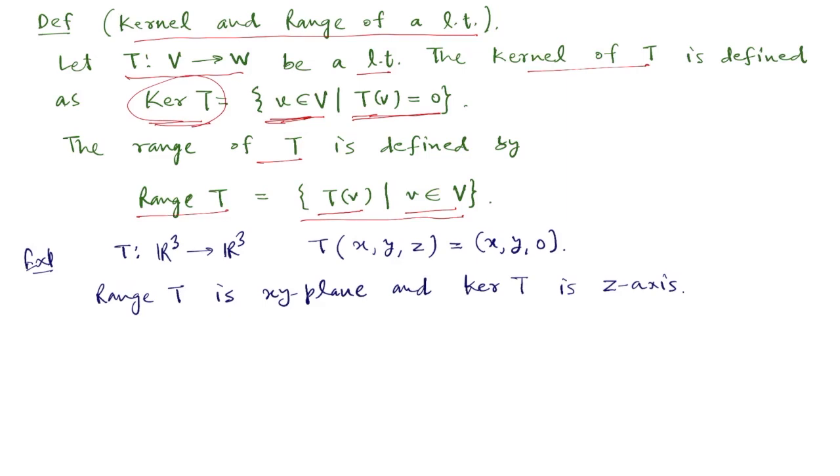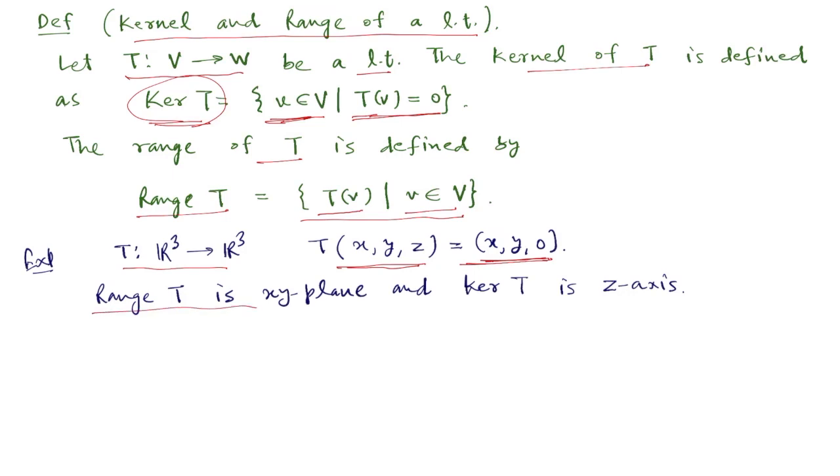As an example, consider this transformation T from R cube to R cube. It sends x, y, z to the point x, y, 0. So it's a projection on the xy plane. And you see that any three-dimensional point under T goes to this point on the xy plane.